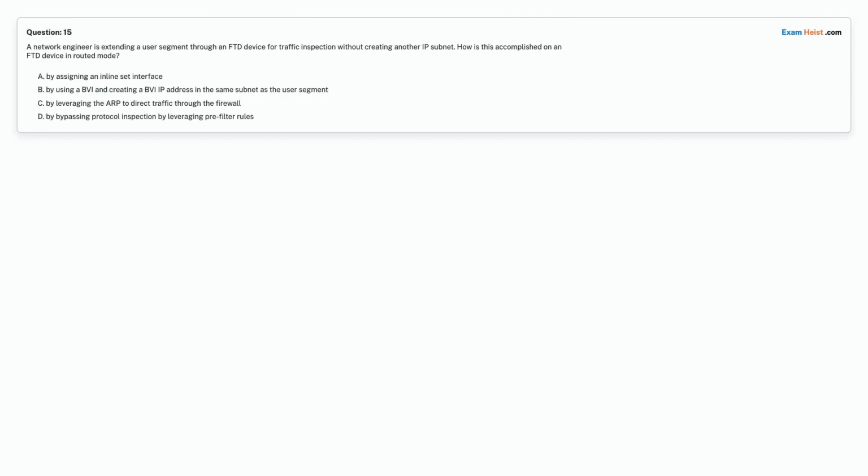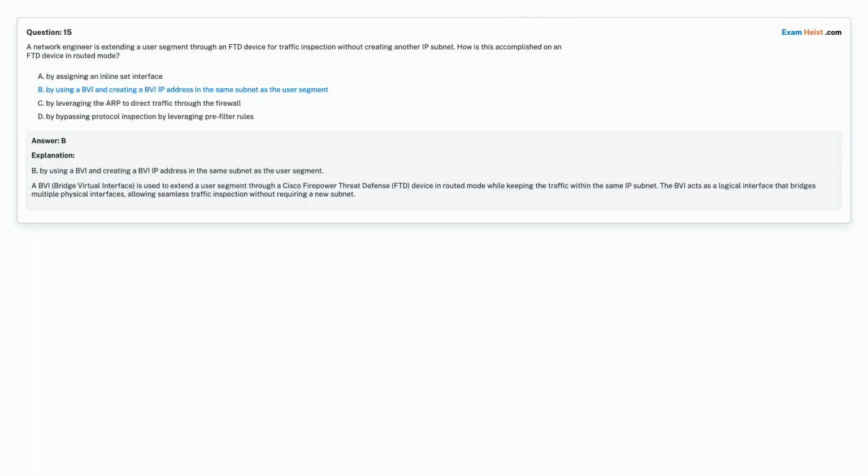Option C. By leveraging the ARP to direct traffic through the firewall. Option D. By bypassing protocol inspection by leveraging pre-filter rules. Choose the correct answer. Correct answer is option B. By using a BVI and creating a BVI IP address in the same subnet as the user segment.